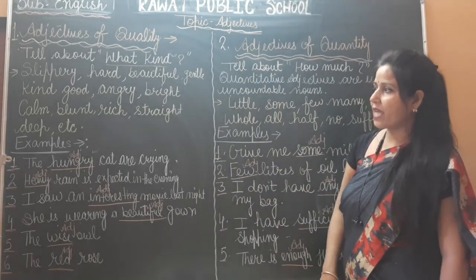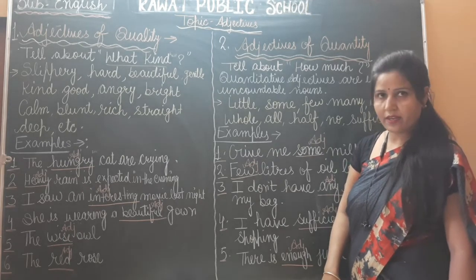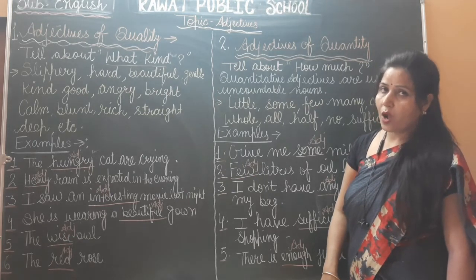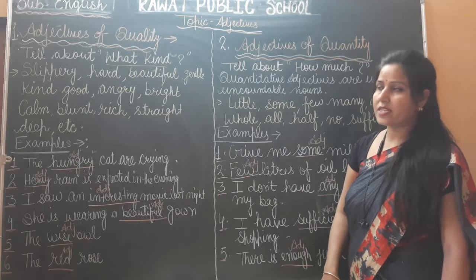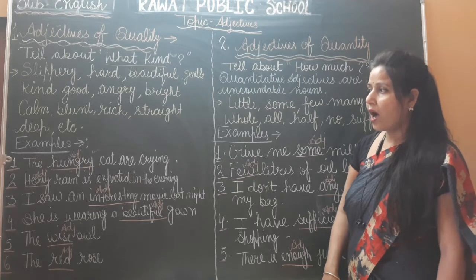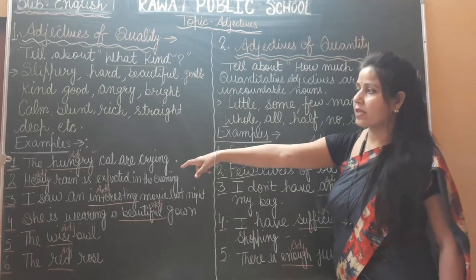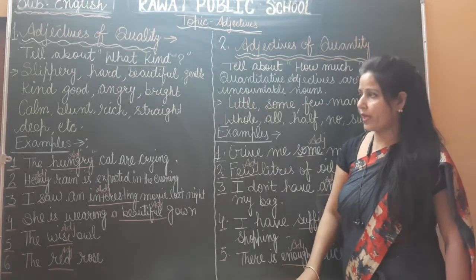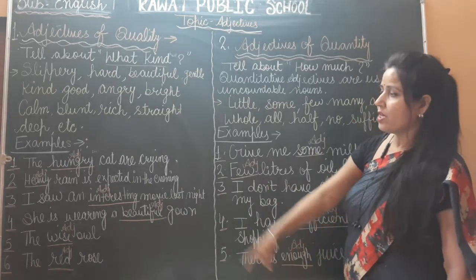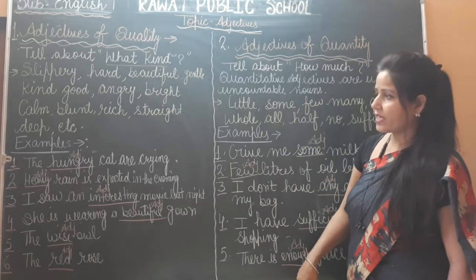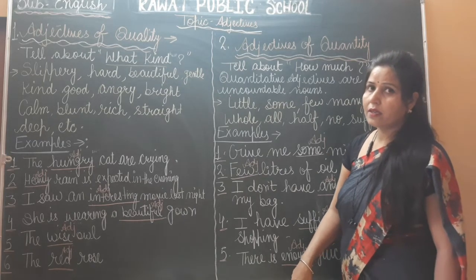In the first sentence, the hungry cat is crying. What is the adjective in this sentence? Yes, hungry. The word cat is a noun, and the word hungry is describing the word cat. It means how is the cat? The answer is hungry. So hungry is an adjective of quality. Another example: heavy rain is expected in the evening. In this sentence, what is the adjective? Yes, heavy, it is an adjective of quality, and rain is a noun.